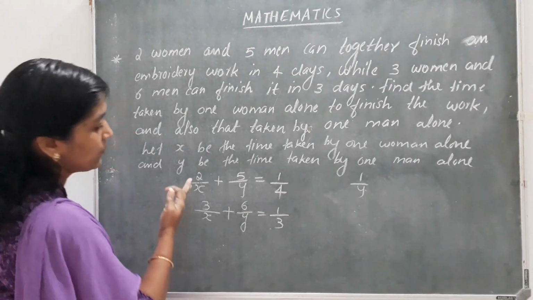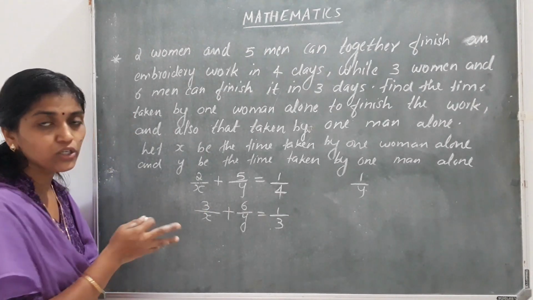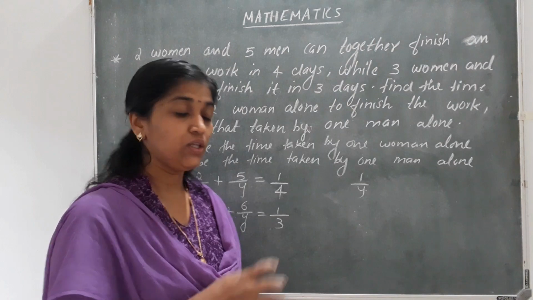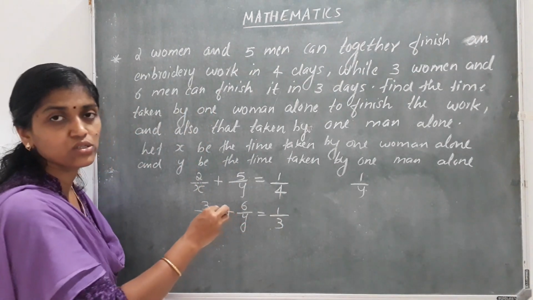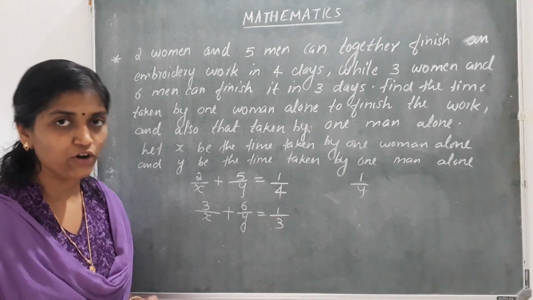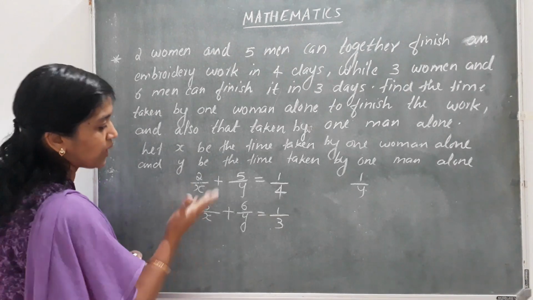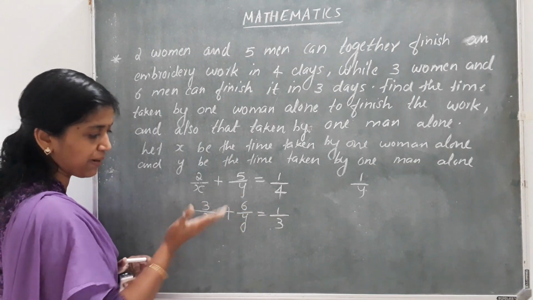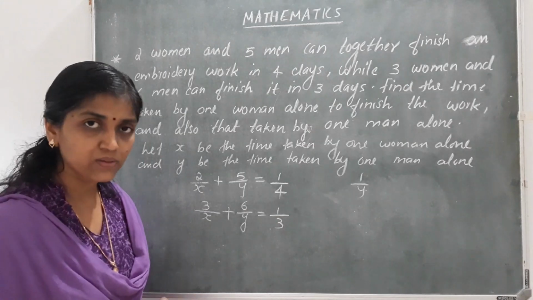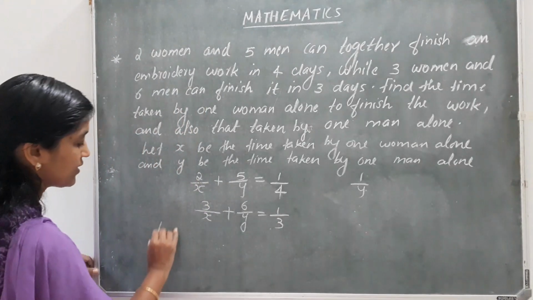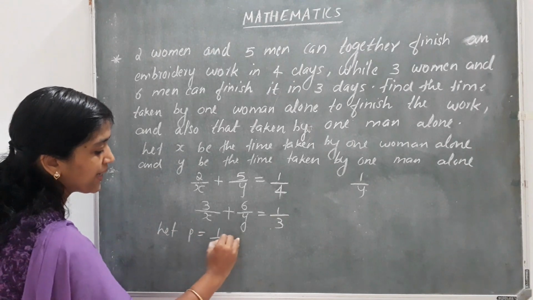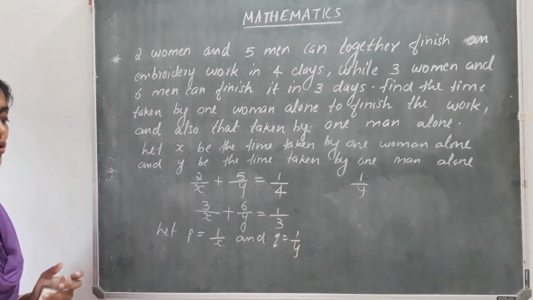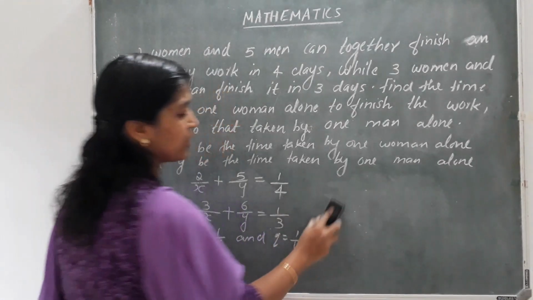But you know, when you get the equations of this model, they are not linear equations in 2 variables. You have to reduce these equations to a pair of linear equations in general form. You know how to do it, isn't it? Here 1/x and 1/y are coming, and also 3/x and 6/y. We will do the substitution. Let p is equal to 1/x and q is equal to 1/y. If you do so, we know our equations get reduced to what?